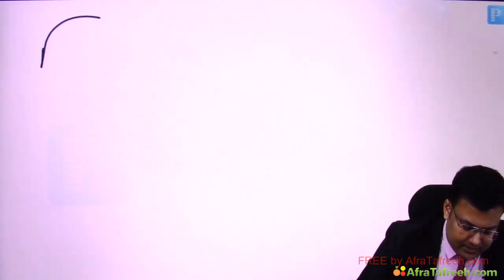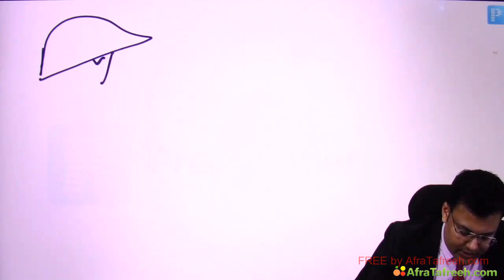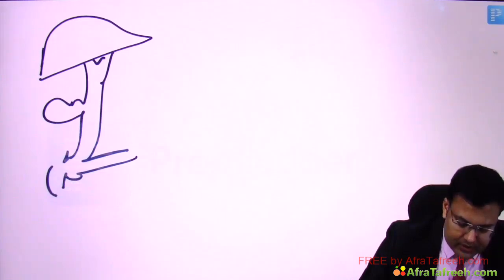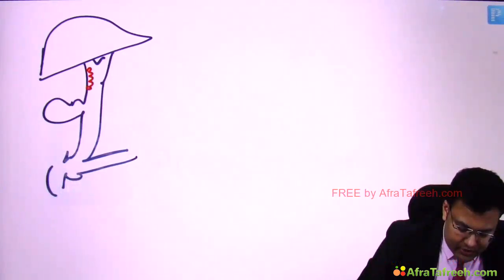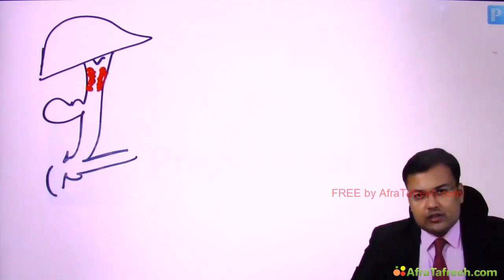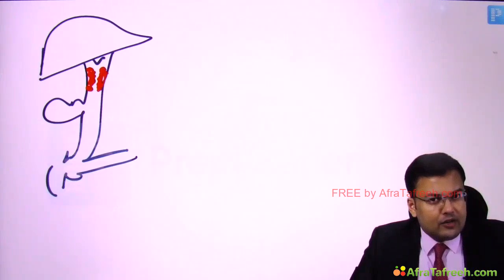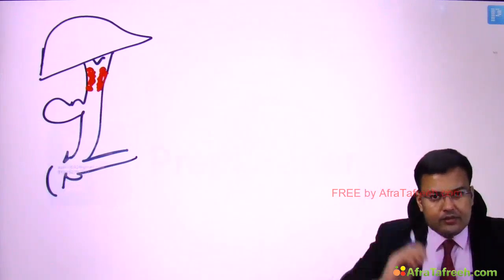Now coming to clinical features, it's very easy to remember the symptoms. See, this is the patient who is having cholangiocarcinoma, right? Can you see the growth? So this kind of growth is there, and slowly the lumen is getting obstructed. So what is the most common symptom? Jaundice followed by weight loss. What kind of jaundice? There is painless progressive jaundice.